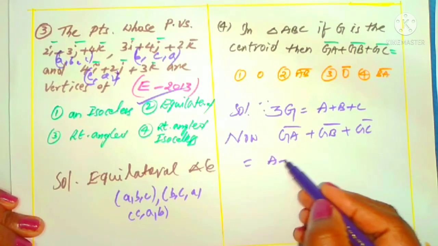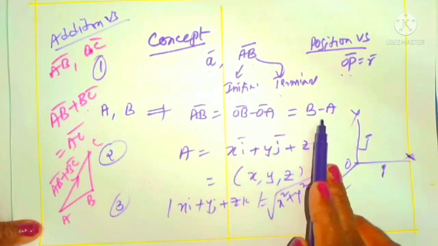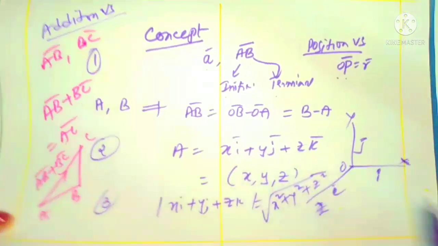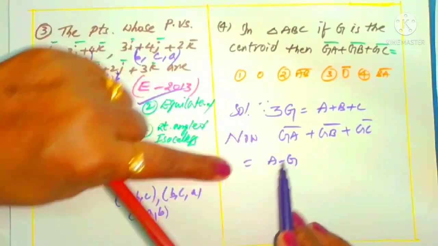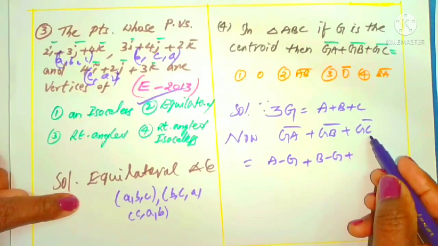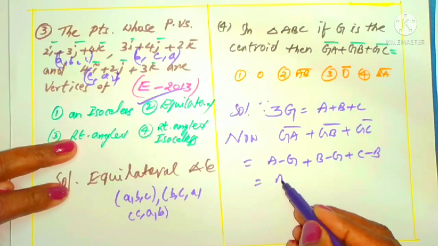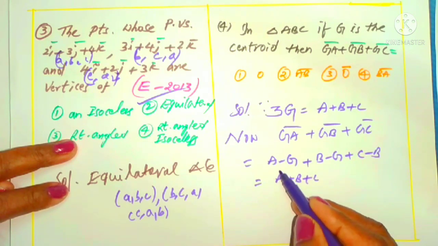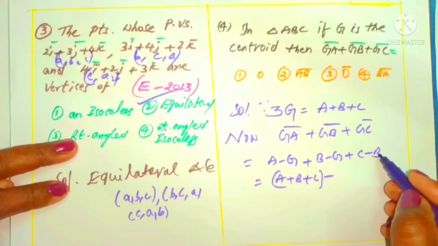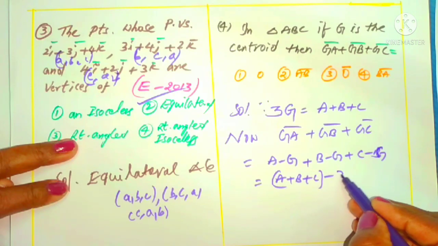GA we can write as a minus z, as I just gave to you. How do you use a position vector? AB we can write as B minus A: second point minus first point. No need to write this O, I said already. That only I used here. GA we can write as A minus Z, plus GB, B minus Z, plus GC, C minus Z. By adding, taking A, B, C as one term in one bracket, I am writing minus Z minus Z minus Z, that is minus 3Z.